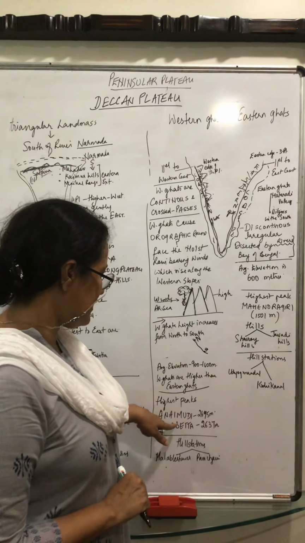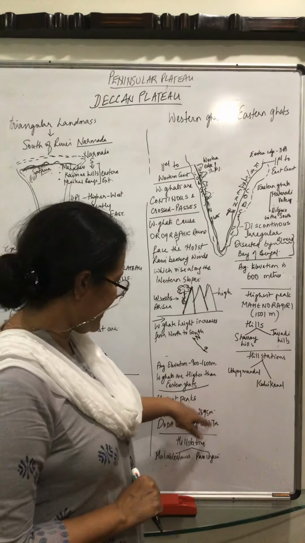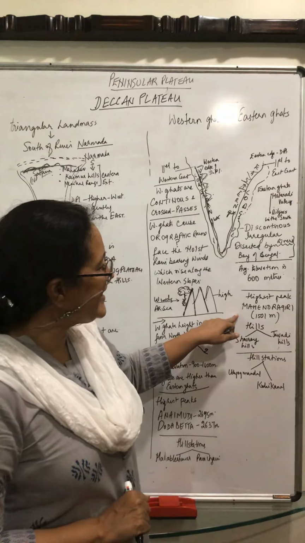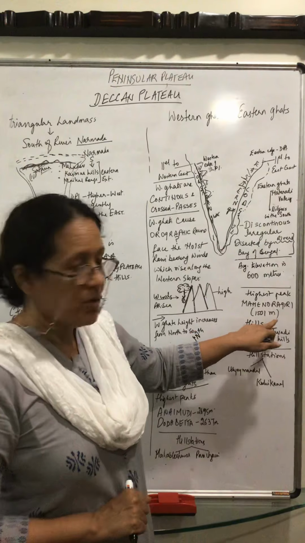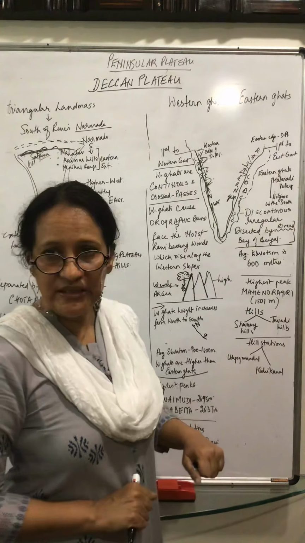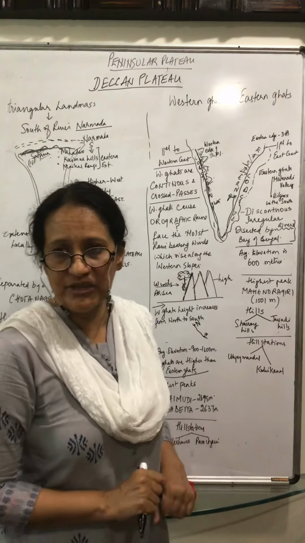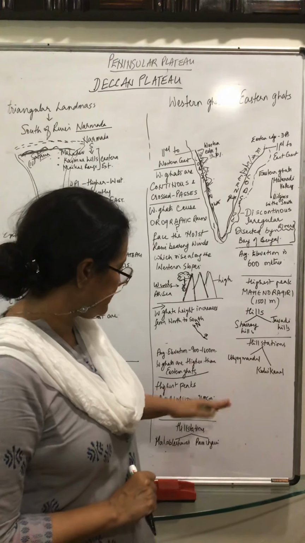What about the peaks? Highest peak in the Western Ghats, Anaimudi, 2695 meters, Doda Betta, 2637 meters. And here the highest peak is Mahendragiri, 1501 meters. This is in the 2000 range, this is in the 1000 range. So you can see the difference.